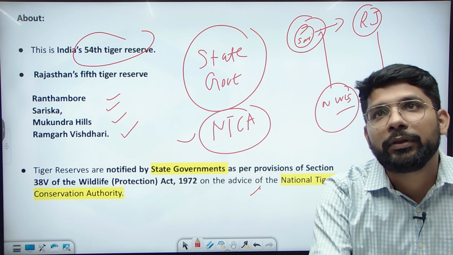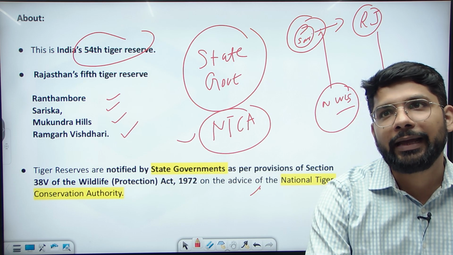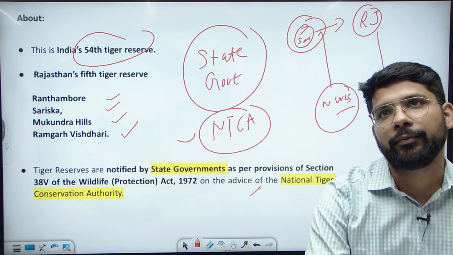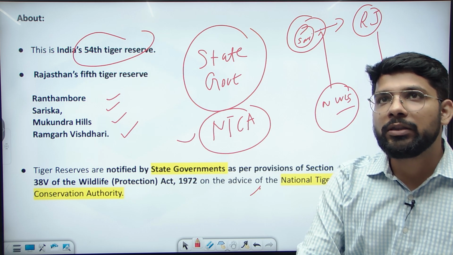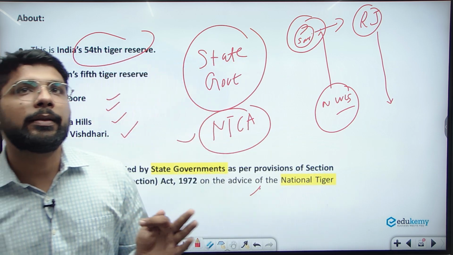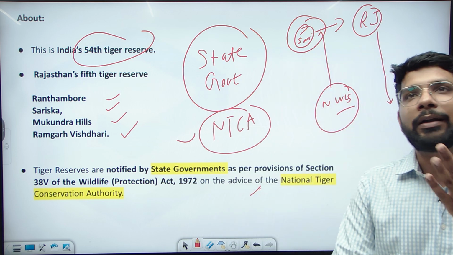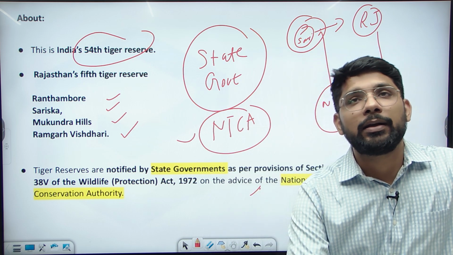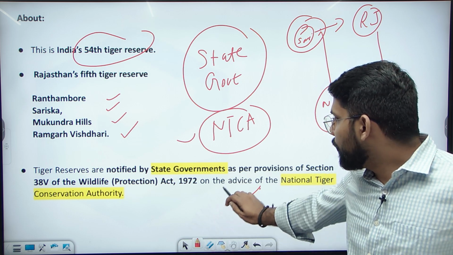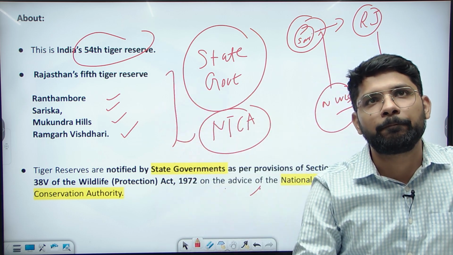So it's not the power of the central government, but the power of the state government to notify a tiger reserve in any state on the advice of the NTCA. This is important information for the prelims.